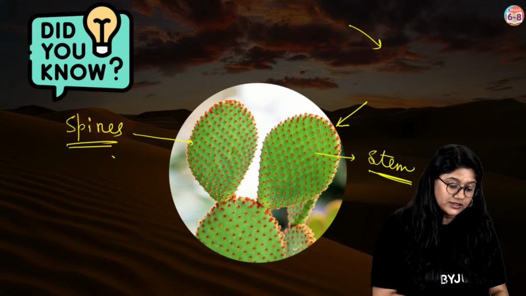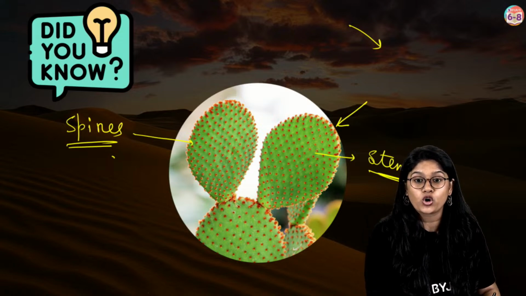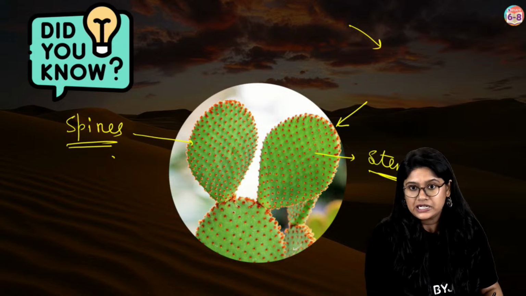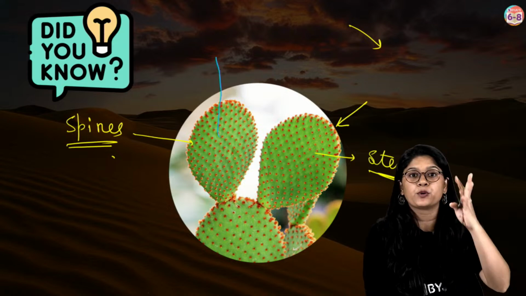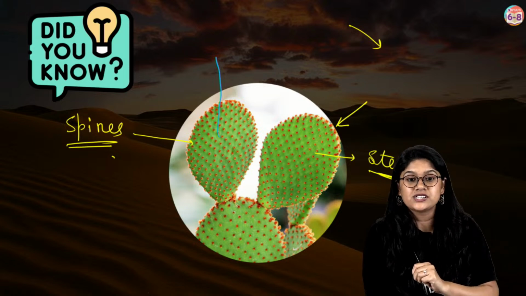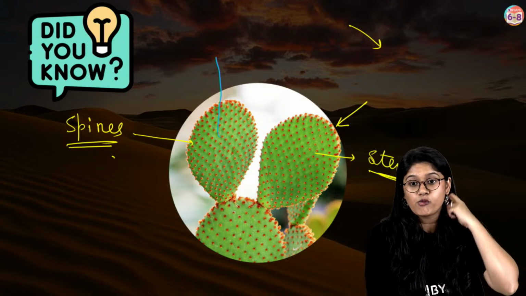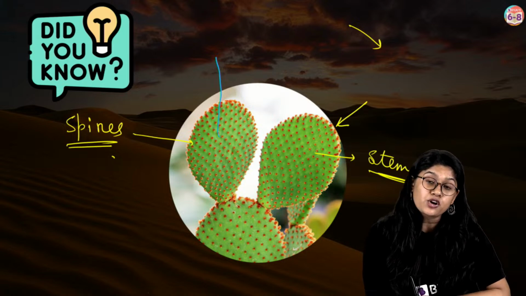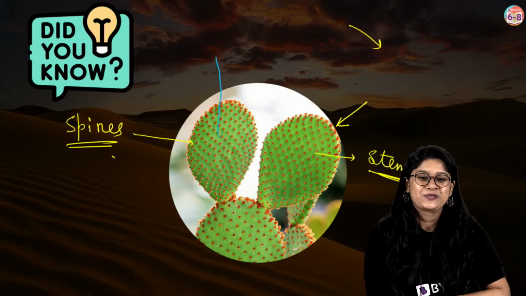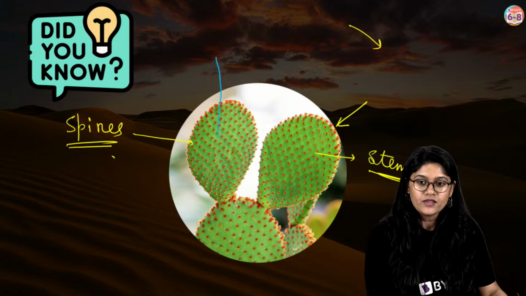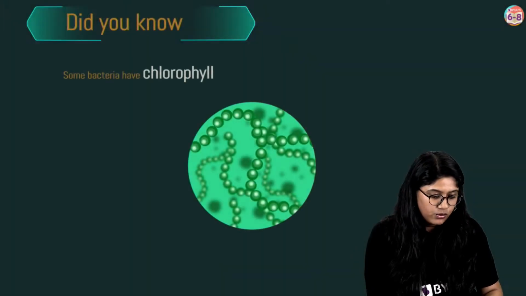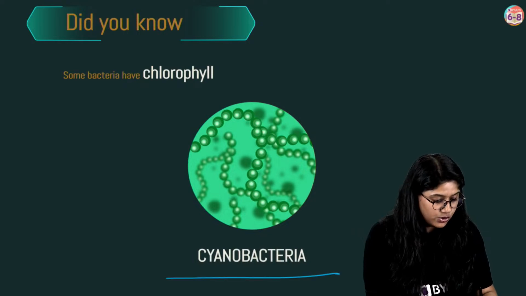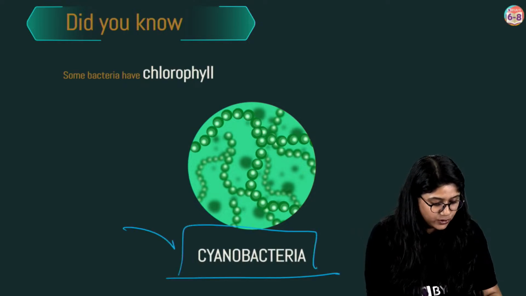Right? Now we know that transpiration is nothing but the loss of water vapor from the plant, right? So when the excess water evaporates, that is called transpiration, loss of water in the form of water vapor. That also occurs from the stomata. Good. Now, leaving you with something very interesting, everyone. We know that some bacteria also have chlorophyll. We call them cyanobacteria.